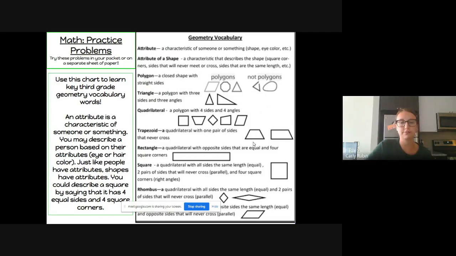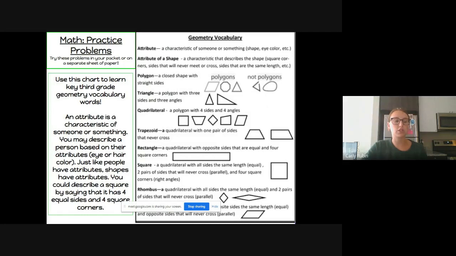That's a trapezoid. A rectangle, you've seen that before, is a quadrilateral with opposite sides that are equal and 4 square corners. So we know a rectangle because the opposite sides are the same length, like the top side and the bottom side, those are both the same length across. And this side and this side are the same length. And you can also tell that it has 4 square corners.